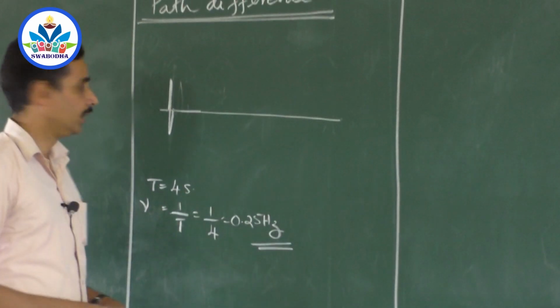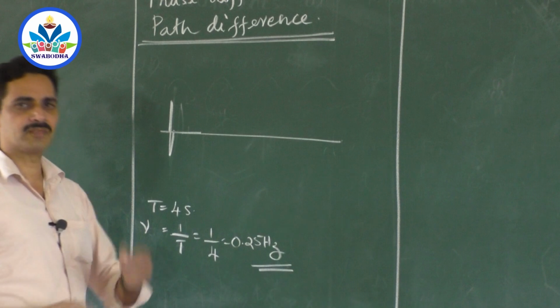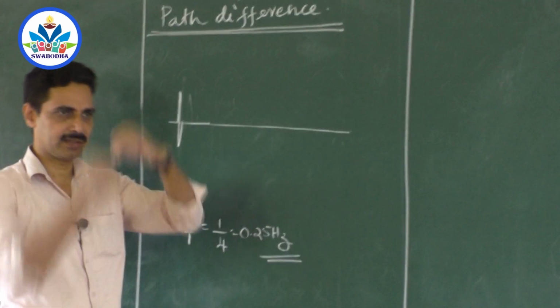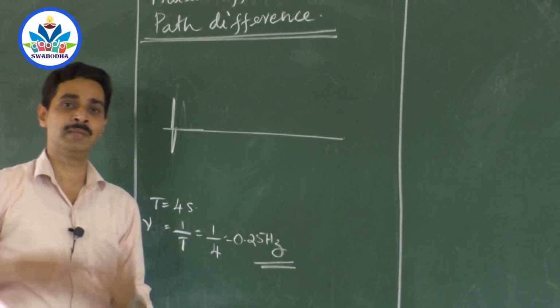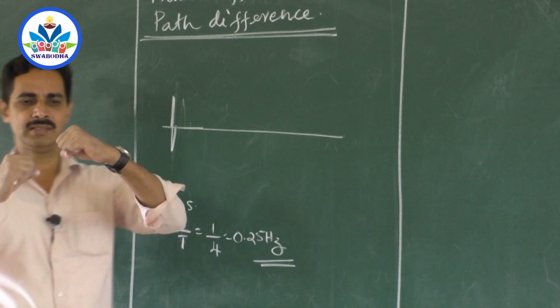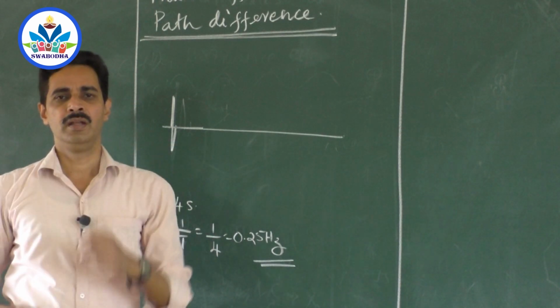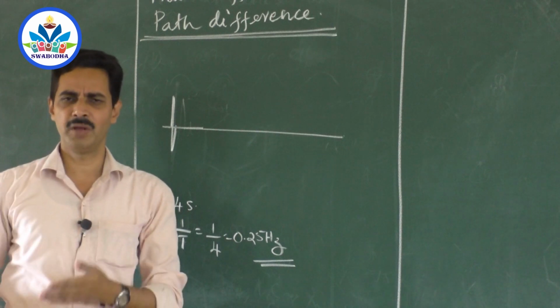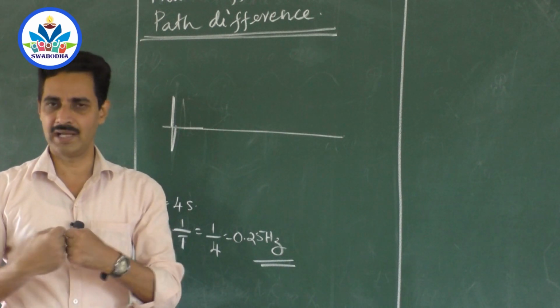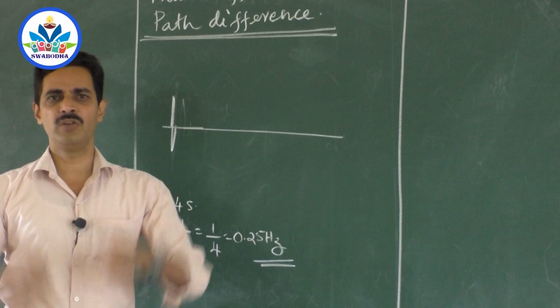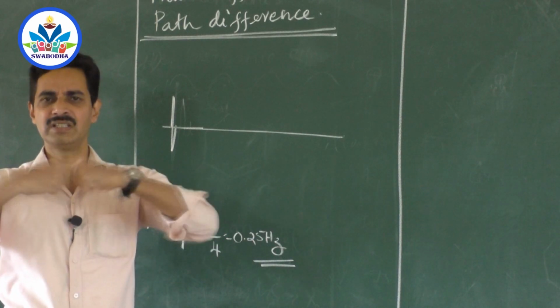Now, when this particle starts vibration, immediately the next particle will start vibration. Sir, how much time later? How much time later the next particle will start vibration? In a very small interval of time. That depends on how close they are. What is the bond between them? How rigid they are? How closely they are attached?